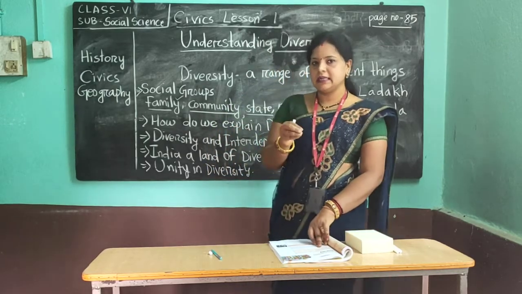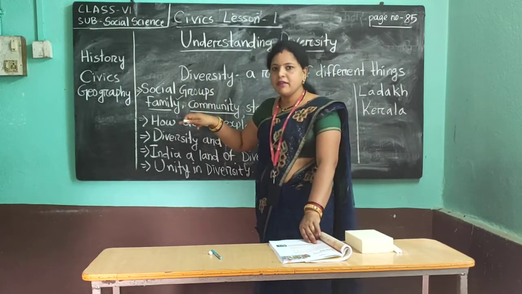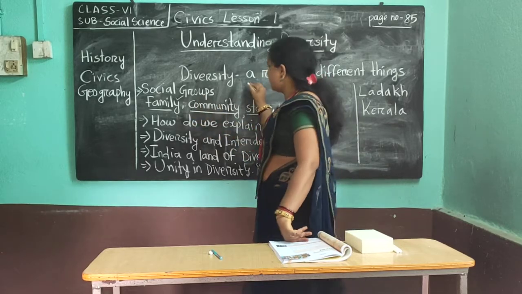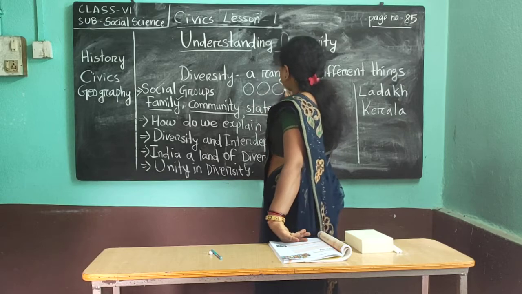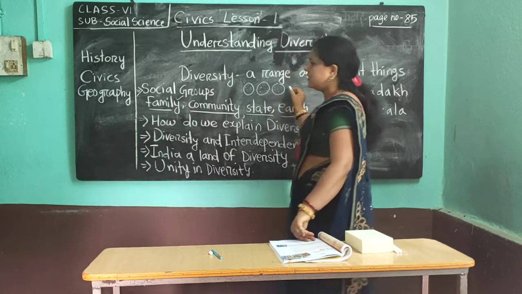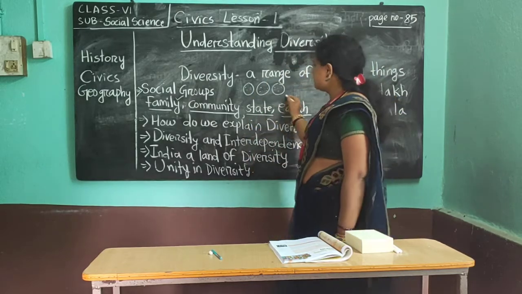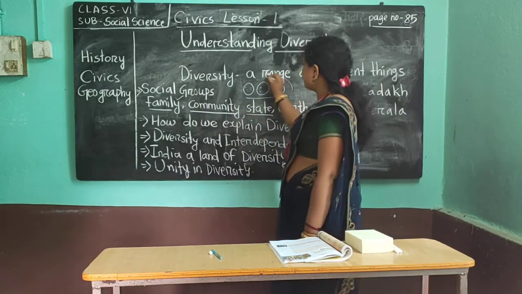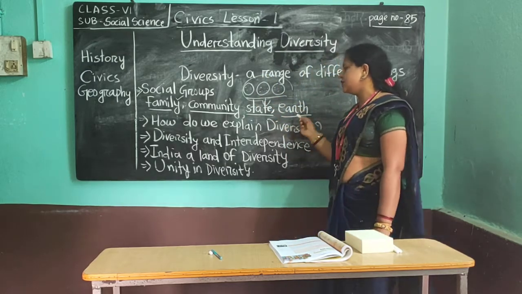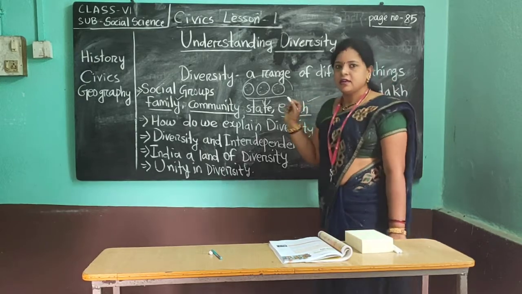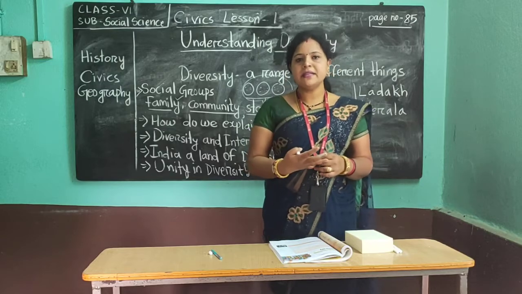When they started the settled life, first they lived in a small house with the family. Family means, for example, this is one family, and here 4 members are there. Like this, 2-3 families live together with different costumes, different cultures and different languages. This is a community, and different communities change into a state, and different states or nations change into one earth or universe. Clear about that? Okay, so during the nomadic life, what happens? Do you know, children?